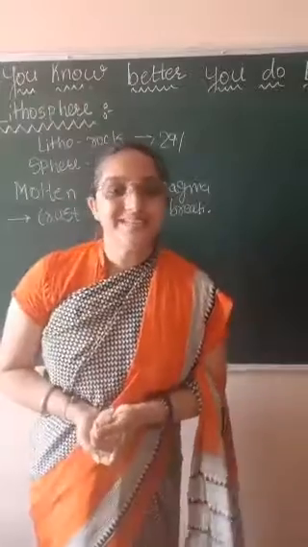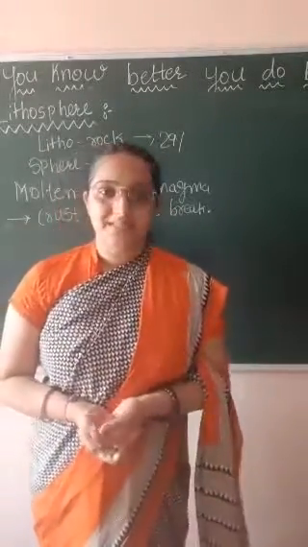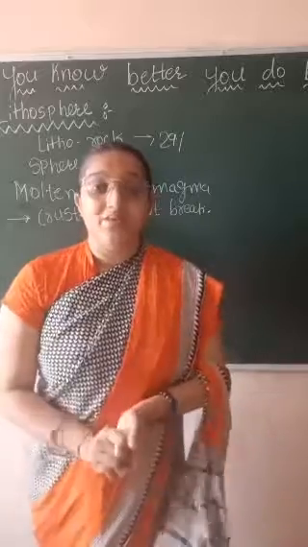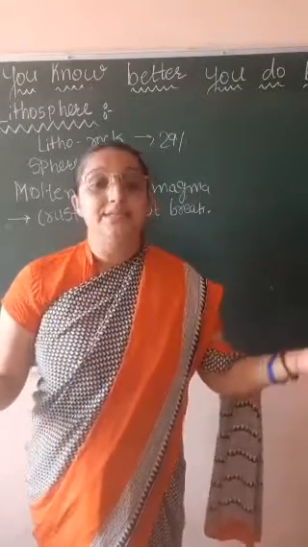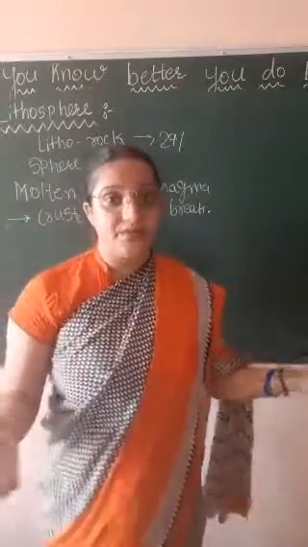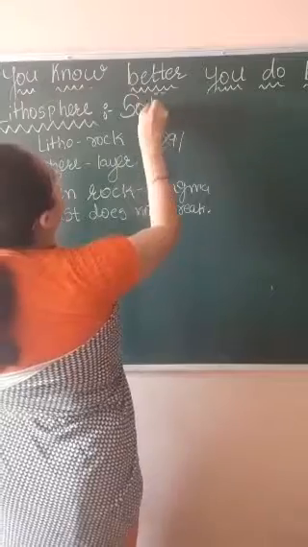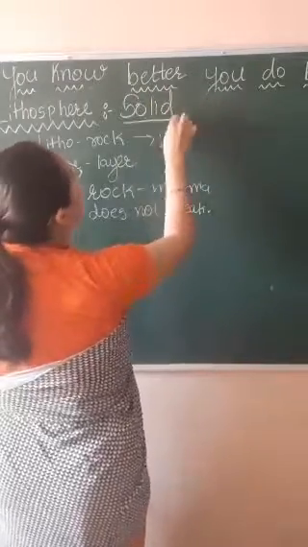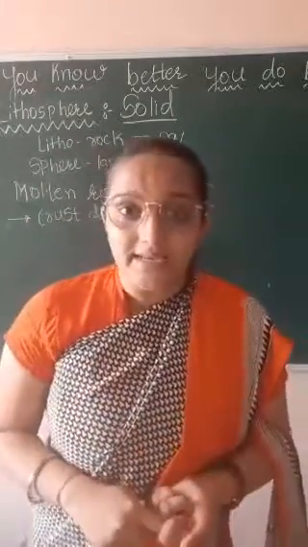Okay, so first we'll start with lithosphere. Lithosphere means where we live. Now we live on land, right? So that is a part of lithosphere. Lithosphere means all the solid substance. Solid means made up of rock, heavy substance made up of rock and soil, right?